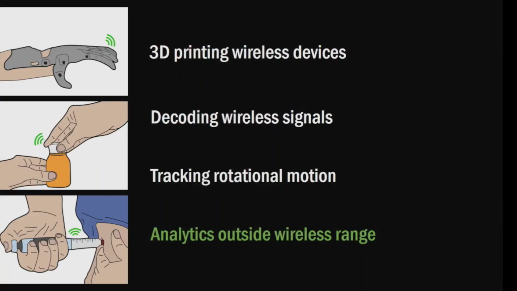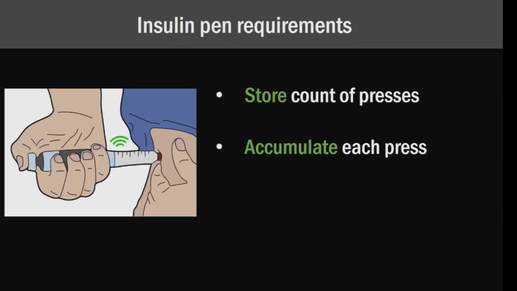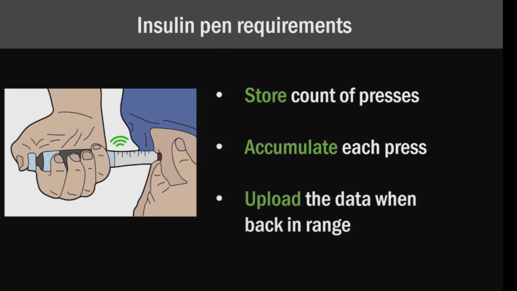So last, I'd like to talk a little bit about how we can enable analytics outside our wireless range. And I'm going to motivate this by talking about an application like an insulin pen. Now, what we want to do here is store the number of times this has been pressed, and accumulate the number of button presses to know how much insulin has been dispensed. And of course, once we have that data stored, we want to upload it once we're back in our wireless range.